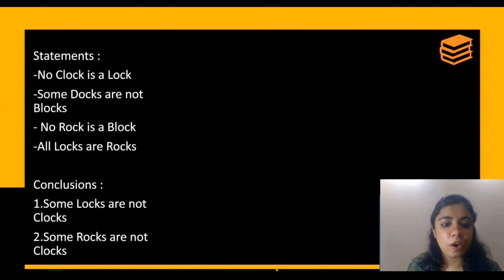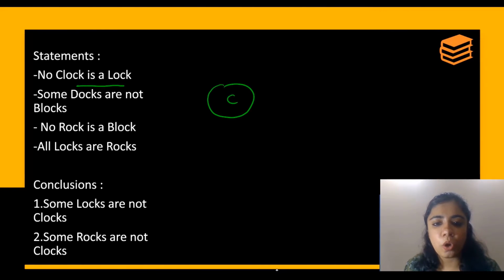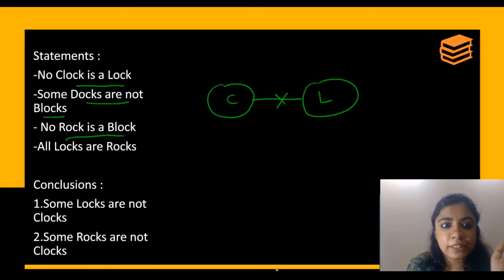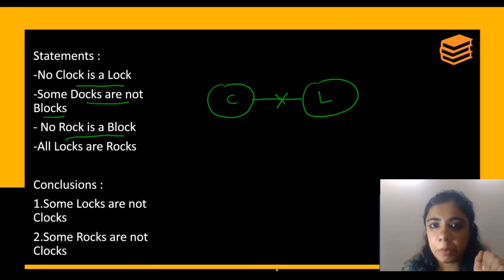Okay, so see what is given. No clock is a lock. Okay? No clock is a lock. Okay? Some docks are not blocks. So I don't have docks. I don't have blocks. I will not make this statement right now. No rock is a block. I don't know where to make a block.